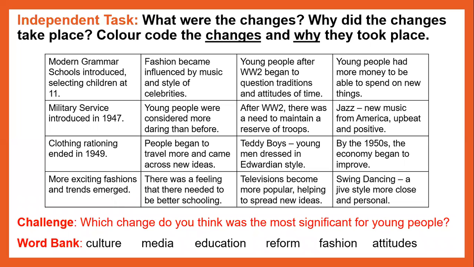You need 2 colors, or if you're not going to color code them, make a grid and say changes and why they took place. And I want you to sort them into the correct section. Which of these statements are changes that took place, and which statements are why they took place? So you need to match them up and put them into the correct sections. The table on the next slide will show you.